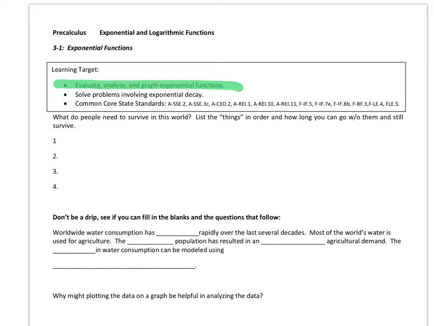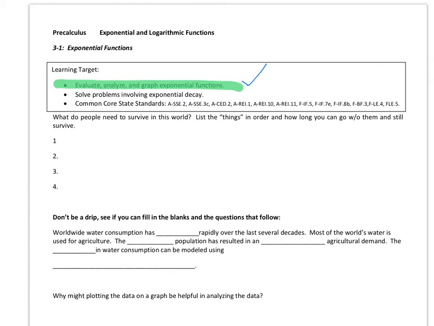Okay, pre-calculus students, we're going to be looking at 3.1 exponential functions, and highlighted will be the target that we're going to be focusing on in this video, which is being able to evaluate, analyze, and graph exponential functions. So our intro to the lesson is just talking about some real-world impacts.